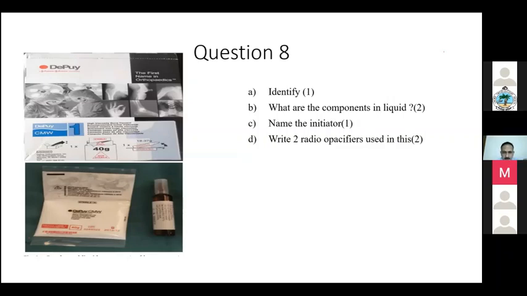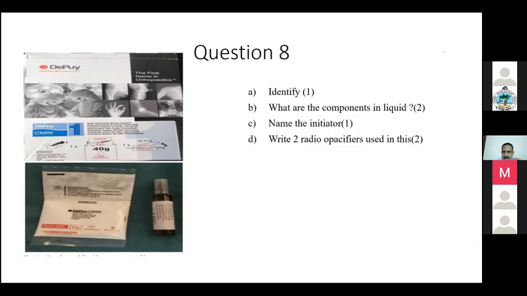Very simple, very simple. What are the components in the liquid? Monomer. Very good. Okay, what else? Methyl methacrylate and N,N-dimethyl toluidine. Then initiator. So toluidine is the initiator? No, that is the accelerator. Benzoyl peroxide is the initiator.